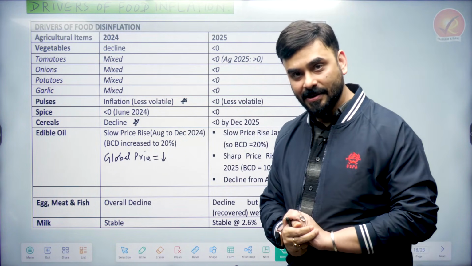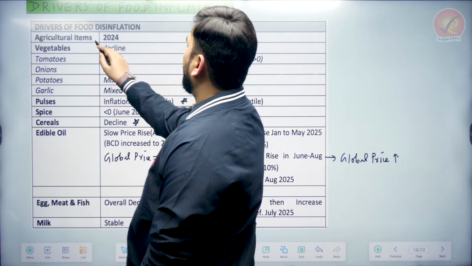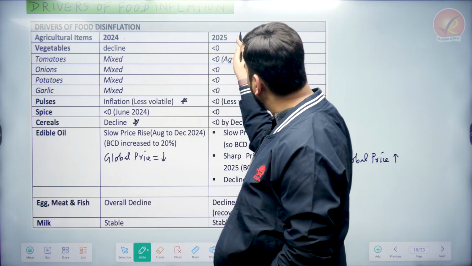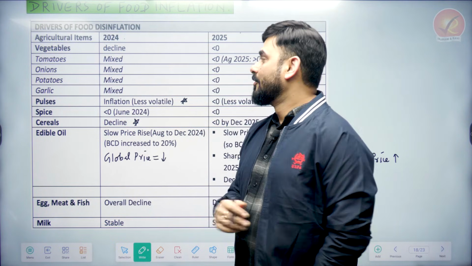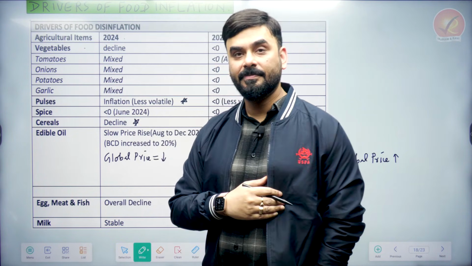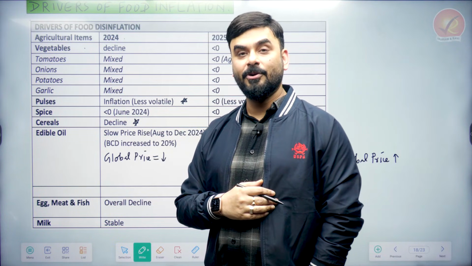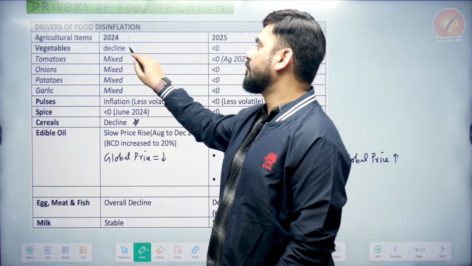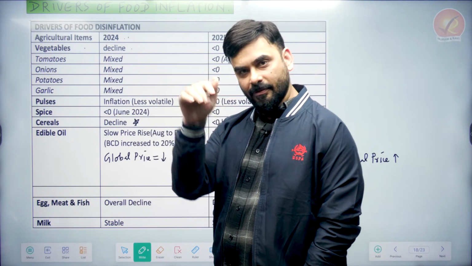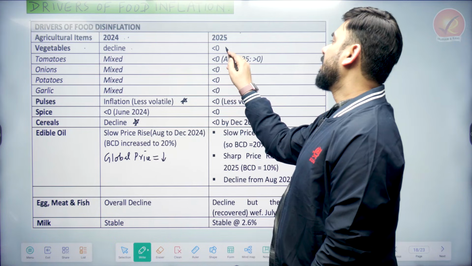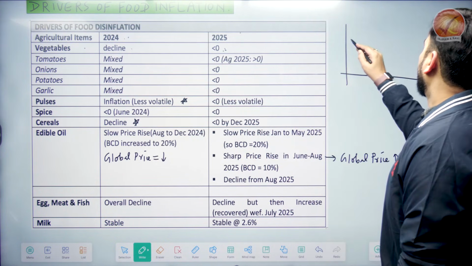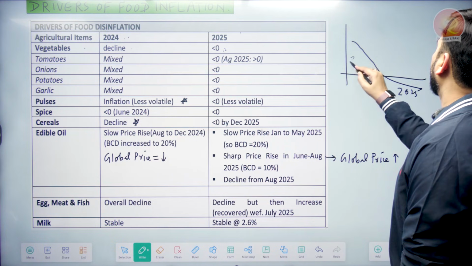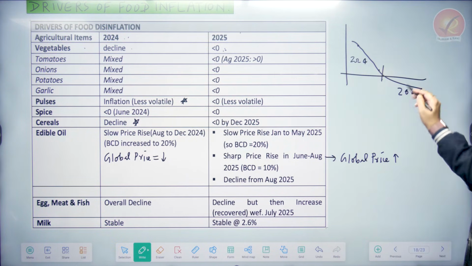What does this table tell us? Look carefully. So bachcho, here I am taking agriculture items, and here we are taking the price in 2024 and price in 2025. Now, first we are taking vegetables. Vegetables include everything: tomatoes, potatoes, onions, spinach, coriander, everything. So overall, what happened in the vegetable price in 24? It declined. Matlab whole 2024, the vegetable price was coming down. What happened in 2025? It became negative, which means in 2024 it was declining. This is the meaning.